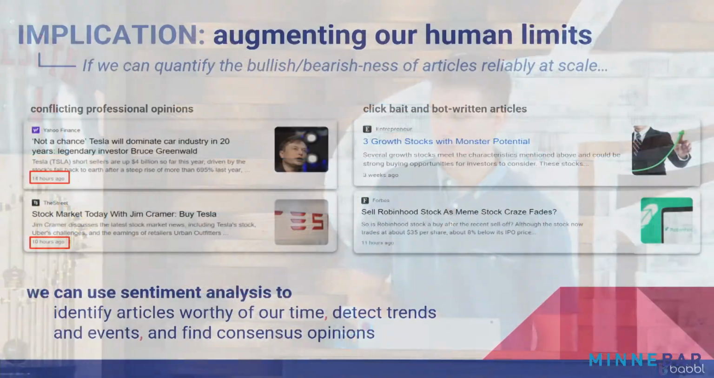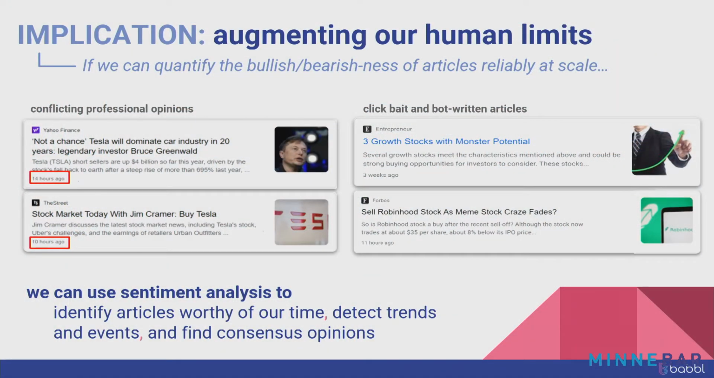For example, there's a lot of articles written negatively about Tesla. There's a lot written positively about Tesla. What is the overlying opinion? What is the consensus that the majority of people think about it, rather than just these select few authors?